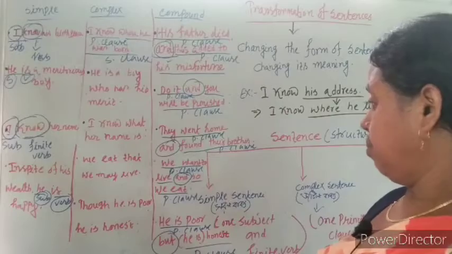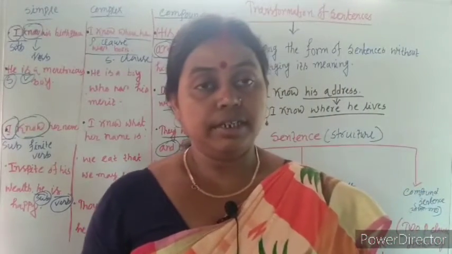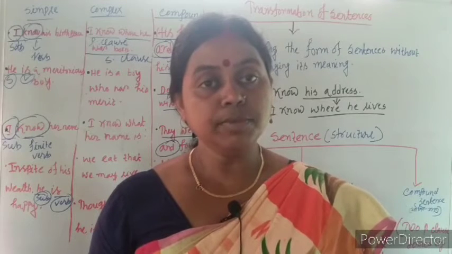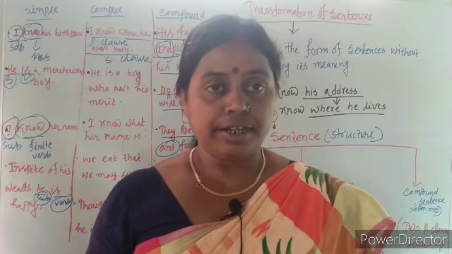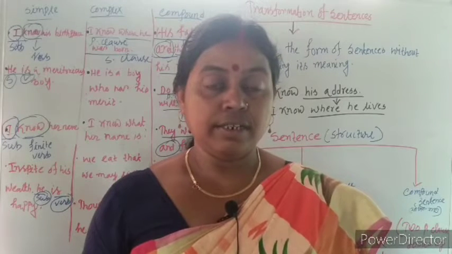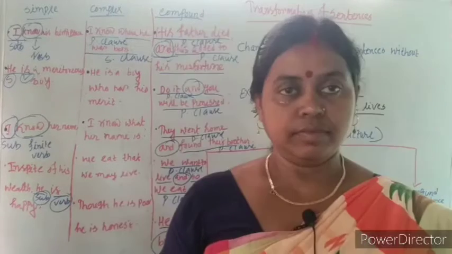From the given examples, we can easily understand that a sentence which has two principal clauses, and the two principal clauses are joined by the conjunction and or but as well as not only but also, it is called compound sentence.